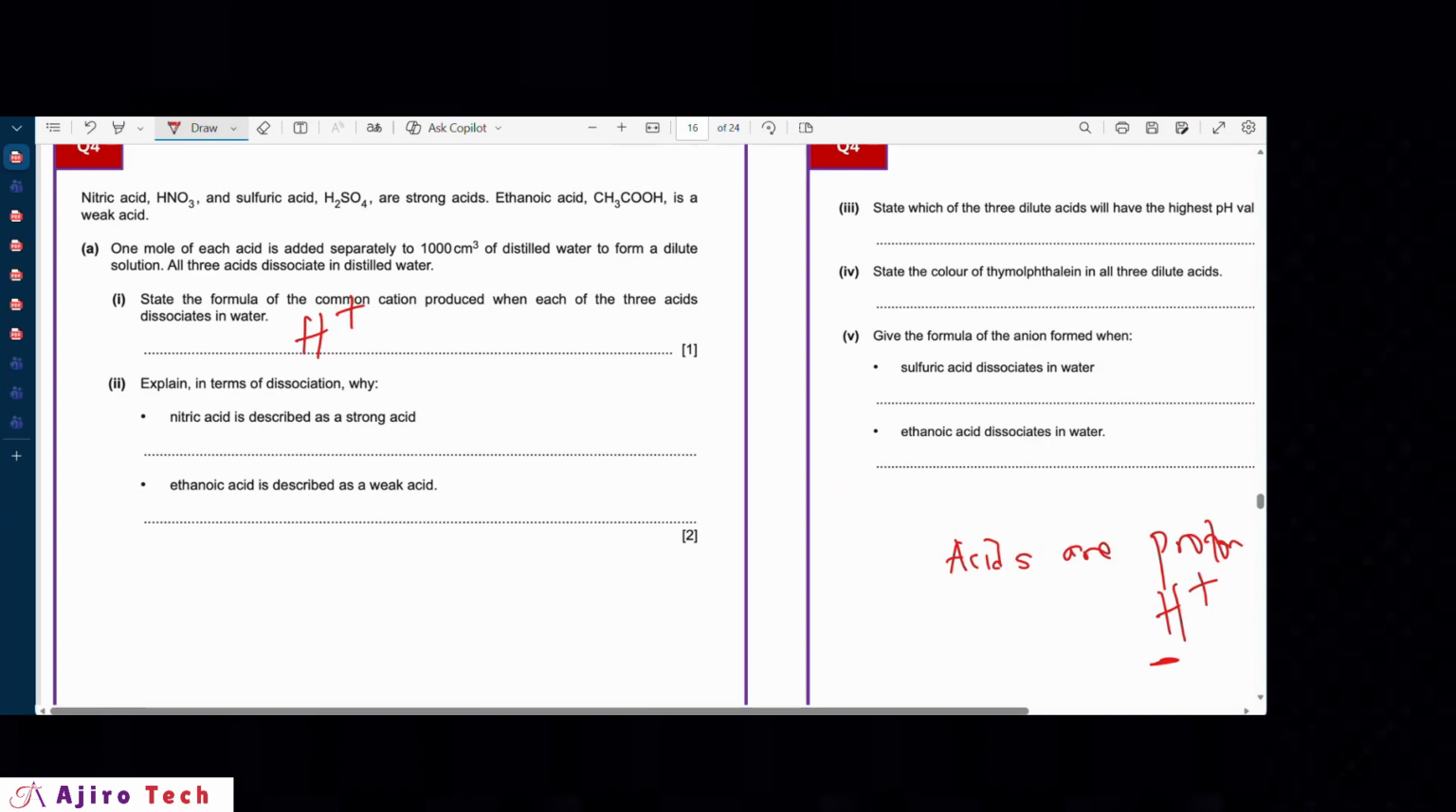Now, strong acids are acids that completely dissociate. So why we refer to nitric acid as a strong acid is that it completely dissociates. And then ethanoic acid is described as a weak acid because it partially dissociates. So that's what differentiates them.